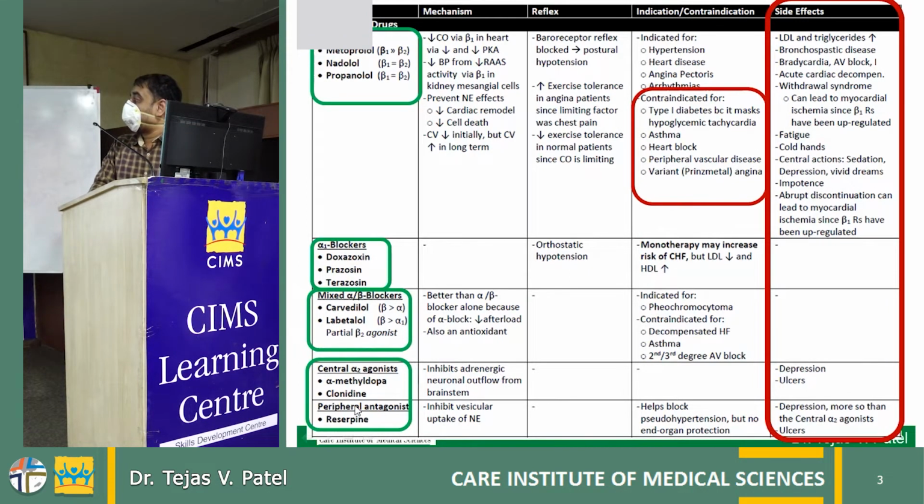And centrally acting alpha 2 agonists, these are again powerful antihypertensive molecules like alpha methyldopa, clonidine and reserpine. The major side effect is again the CNS, that is depression, sometimes suicidal tendency, with reserpine is very common, and that should always be evaluated while giving this kind of molecules.